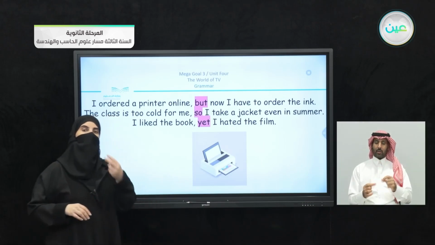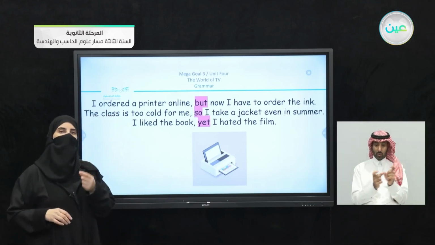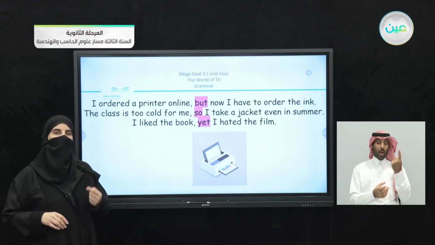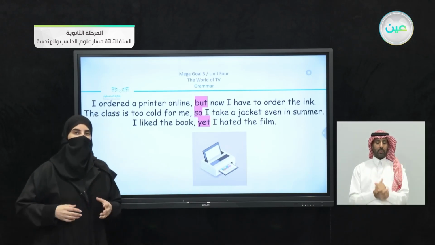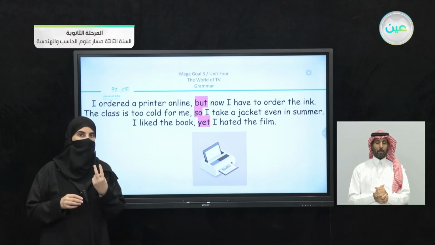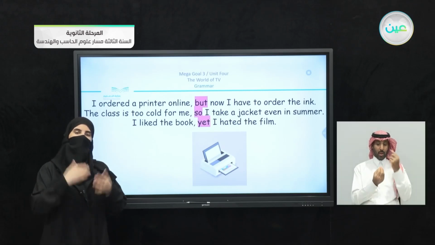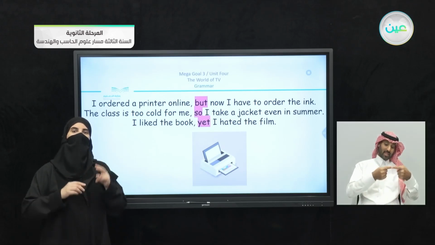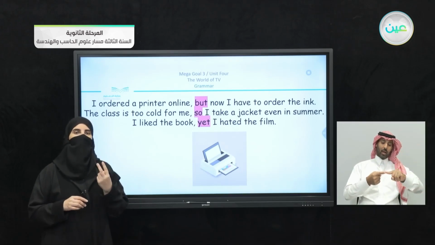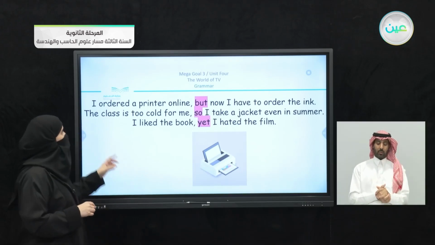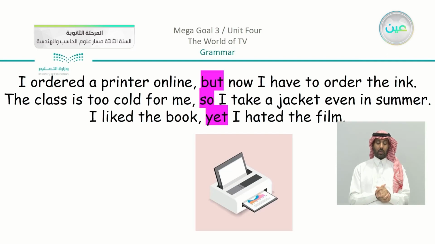I joined the two ideas together by using one conjunction. So you are going to either use paired conjunctions with one idea, or the opposite: you are going to use one conjunction with two ideas. So we have here, I ordered a printer online, but now I have to order the ink.